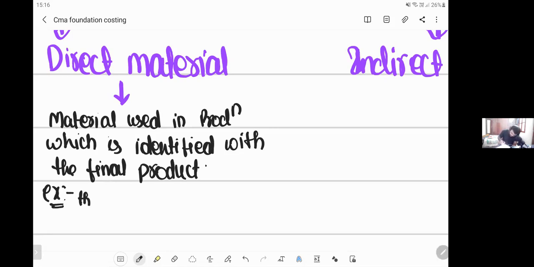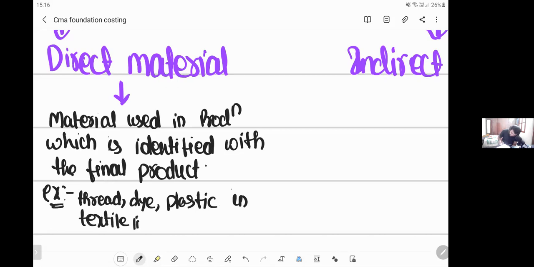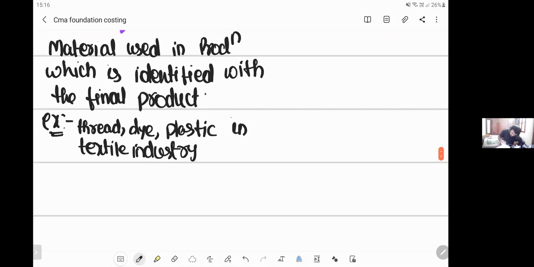Example, thread, dye, plastic in textile industry. Next, the most repeated question, primary packing.